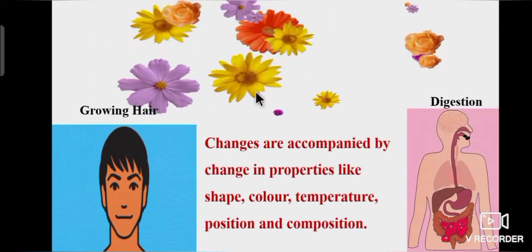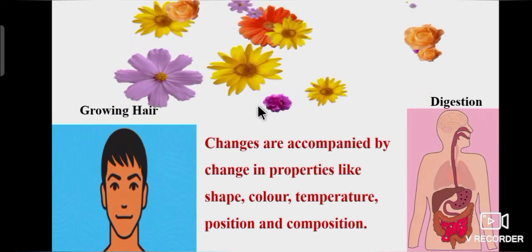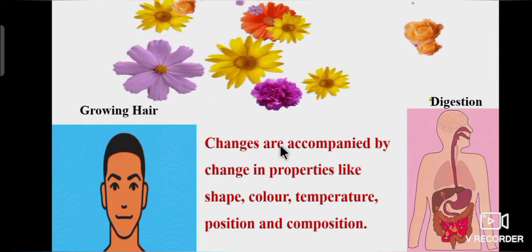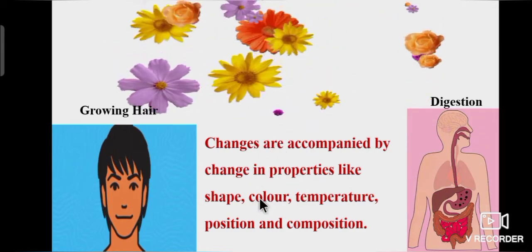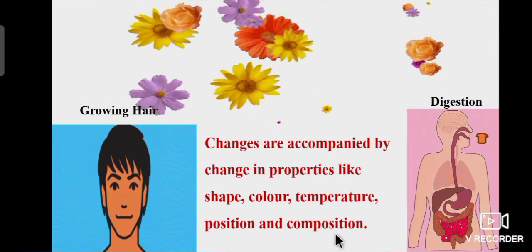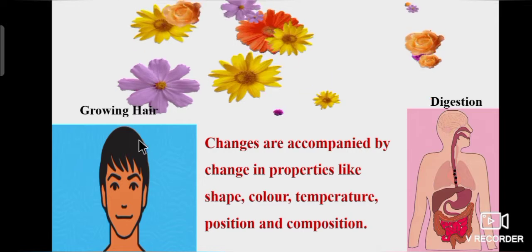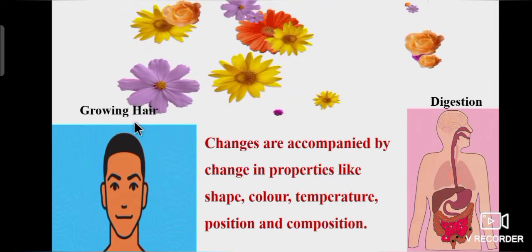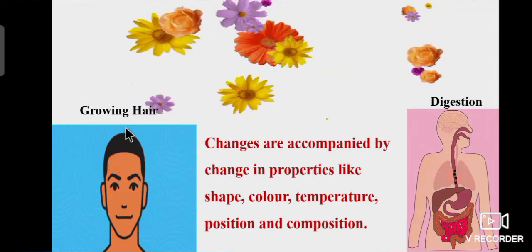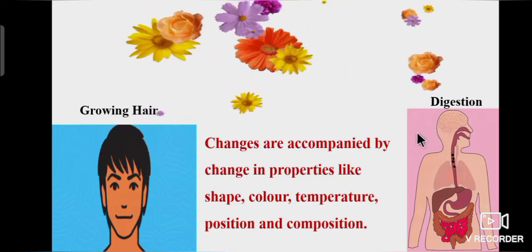From above examples, we will say changes are not only a process, but it is accompanied by change in properties like shape, color, temperature, position and composition. For example, growing hair is a visible change. Once we are cutting the hair and it will grow again. But digestion is invisible. After intake of food, we are not able to see the process of digestion.